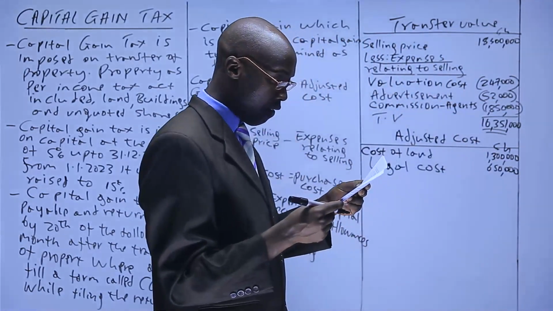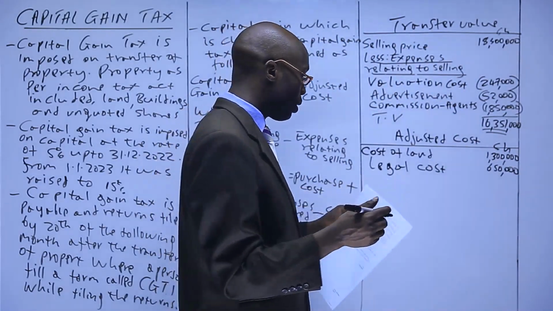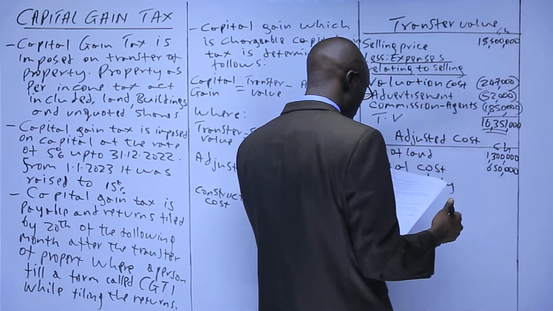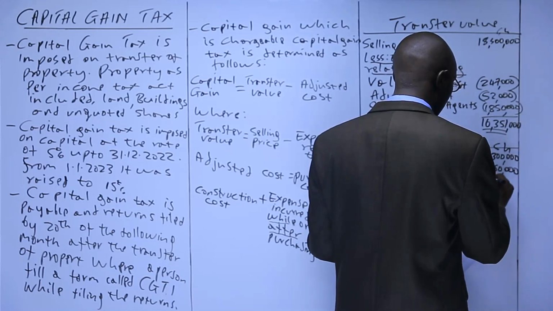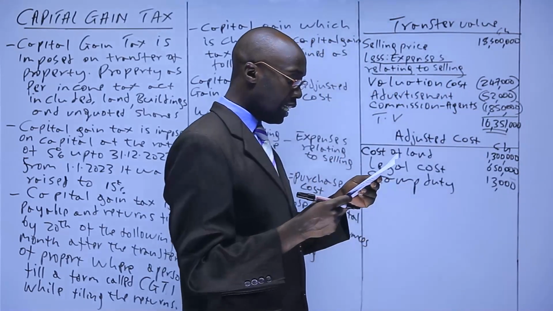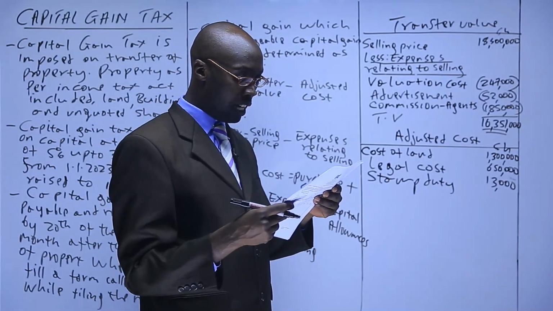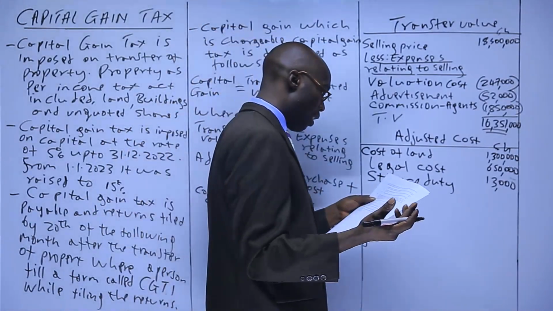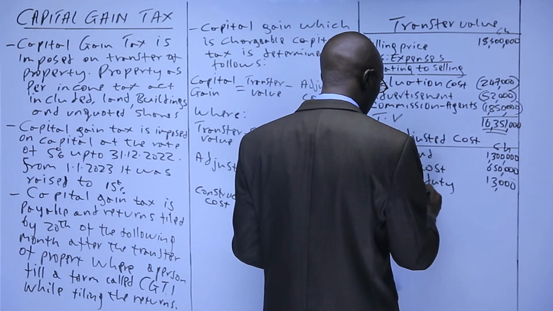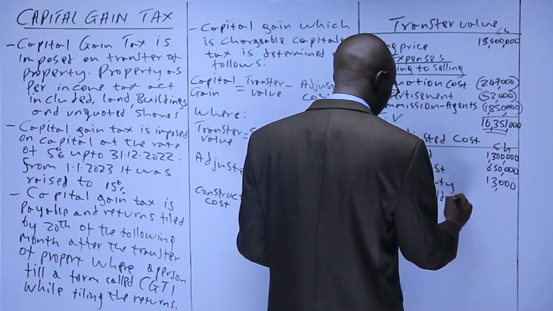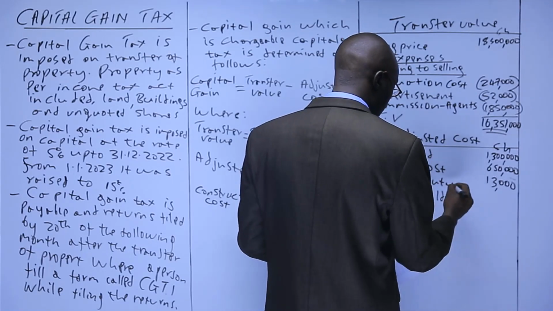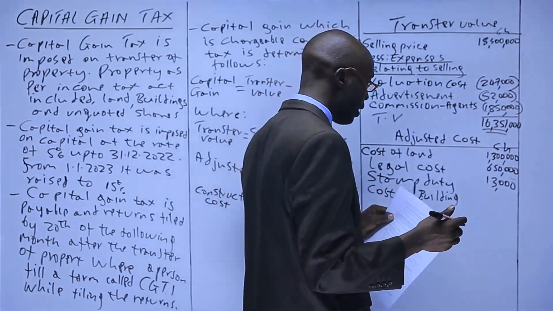The other one we have, in addition, is the stamp duty, which we have 13,000. Then after that, he put up a hotel building at a cost of 9,800,000. That is now the cost of building, another adjusted cost, construction cost, which we have 9,800,000.